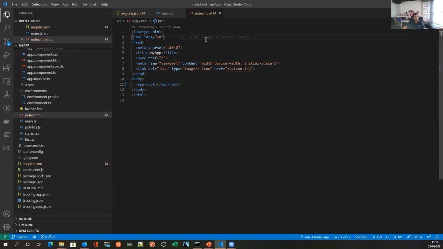In index.html, the most important part is this base tag. If you miss this, you will have a lot of routing problems, and a lot of the time developers are not able to figure out why the error is coming. The majority of such issues come because they might have omitted this base href from index.html. That is the only important part of index.html. Otherwise, it is a very standard HTML file. And this is our application, how the application starts and everything after that starts.